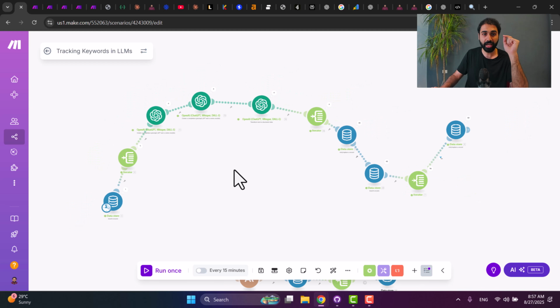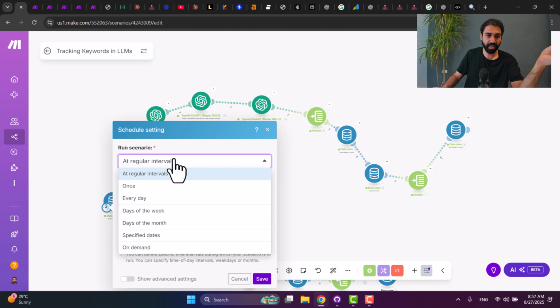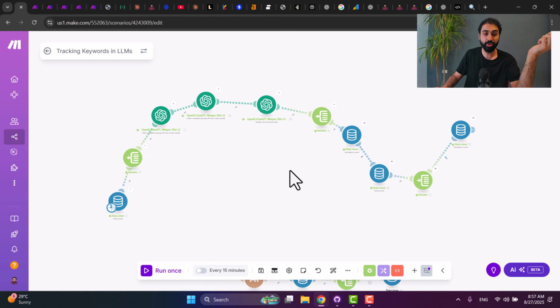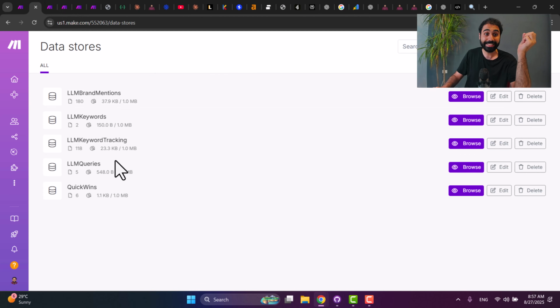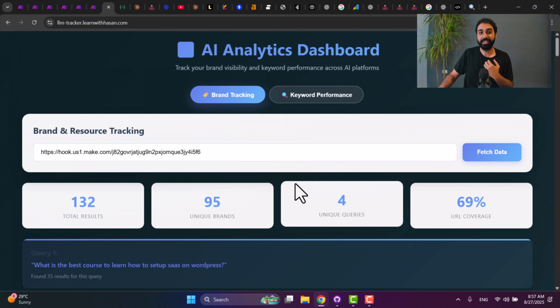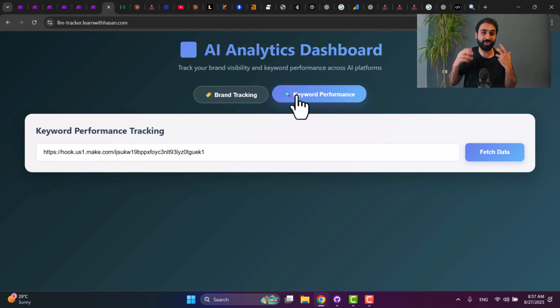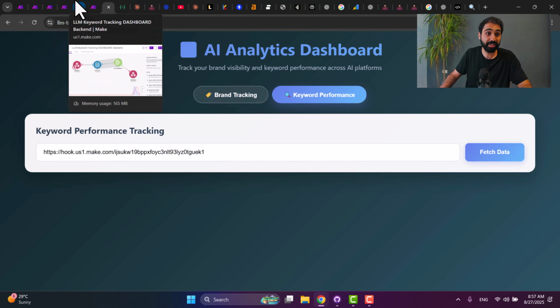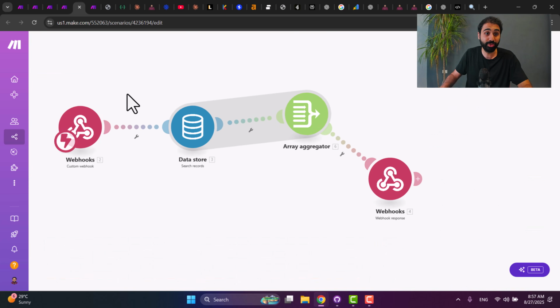So the first scenario that tracks and collects data is ready. You just need to run it. You can schedule it, for example, once a day or once a week. It's up to you. And now we have the data saved. We just need a way to read and view it in this simple dashboard so we can track it with a simple UI. So the second step is to create these second two systems.